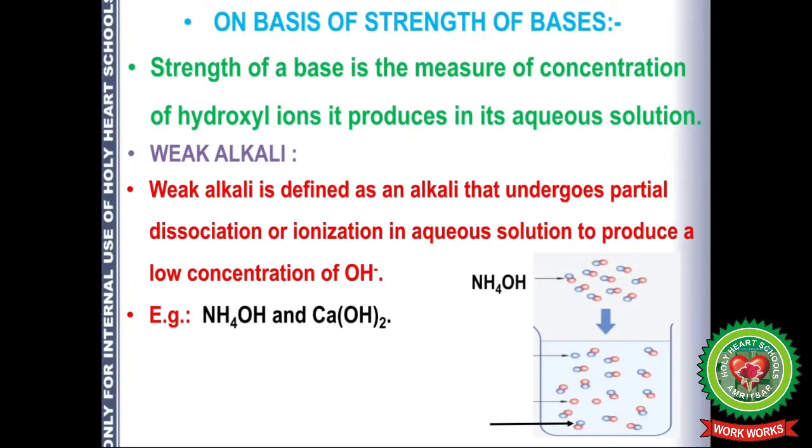Ammonium hydroxide, when dissolved in water, will form ammonium ions and hydroxyl ions. Also, there are some ammonium hydroxide molecules left that are unionized. So here we get ions as well as molecules. Since ammonium hydroxide is not completely ionizable, we are terming it as weak alkali, because here the OH negative concentration will be less.